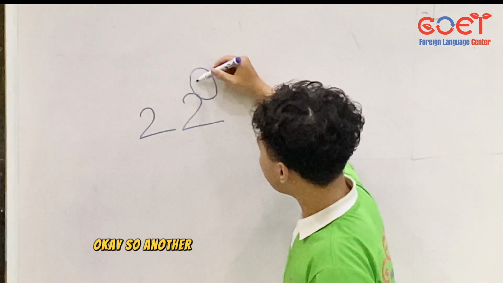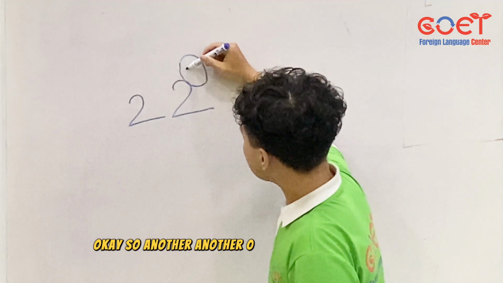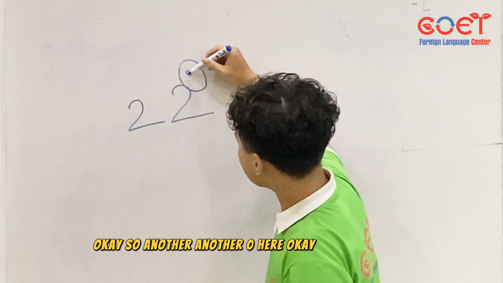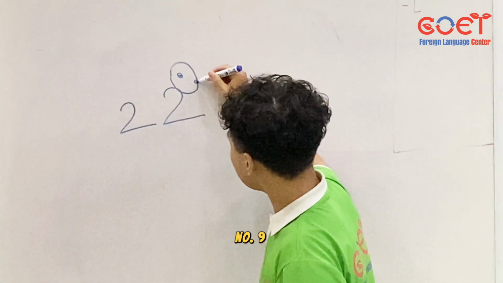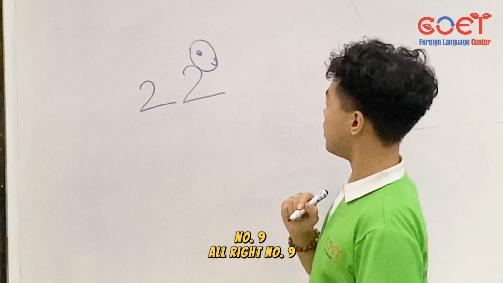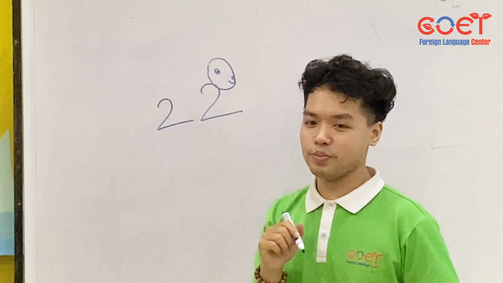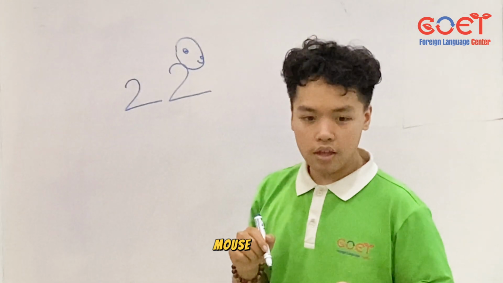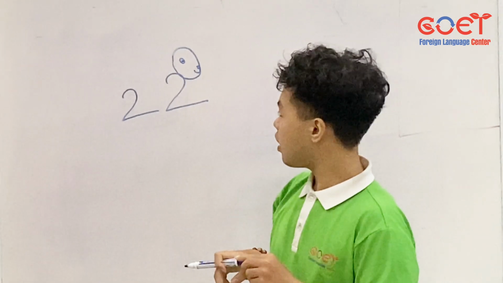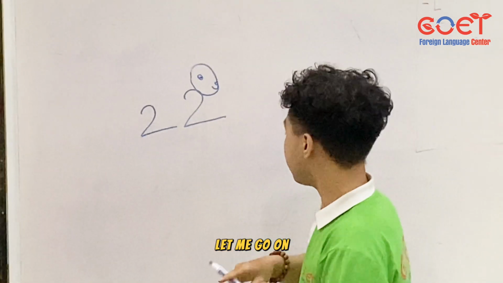Okay, so another zero here. Okay, and I have number 9. Number 9. Alright, number 9. Mouse. Let me go on.